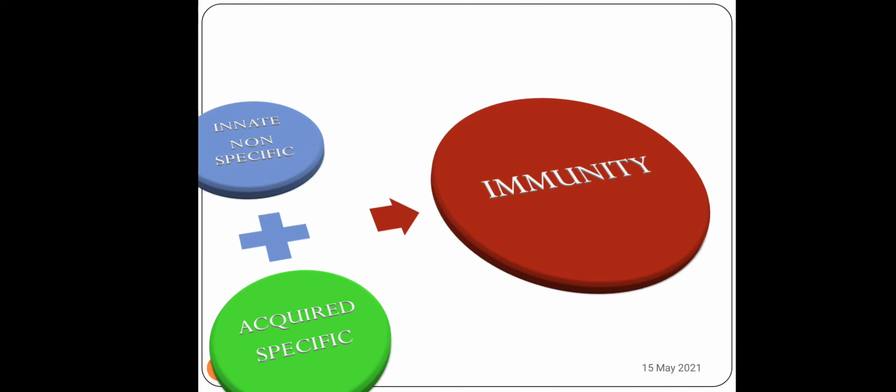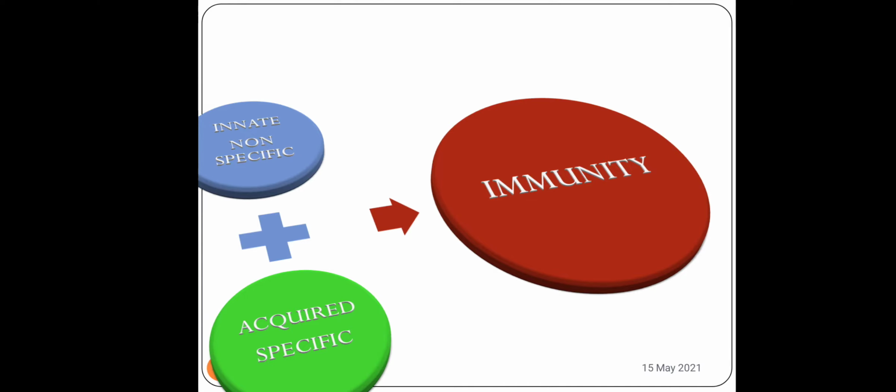A different type of mechanism is followed, a different kind of antibody is produced. It is not the same, and hence it is specific. Innate is non-specific. Irrespective of any pathogen, the kind of protection that your body gives is the same. But acquired is specific. Only the protection is for that particular pathogen.